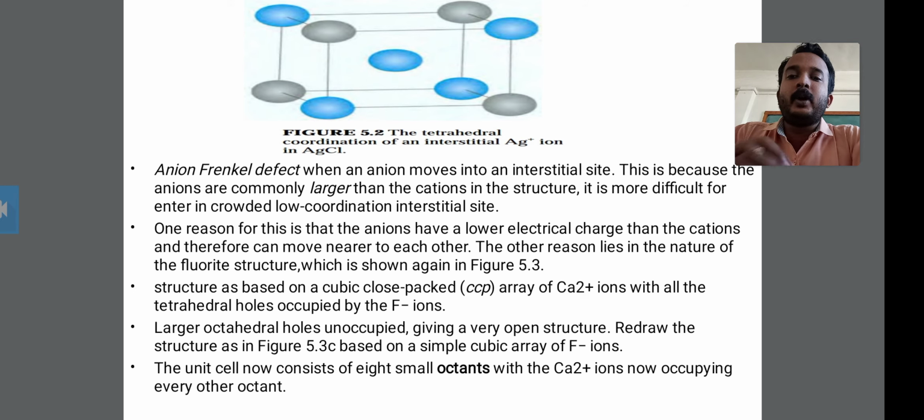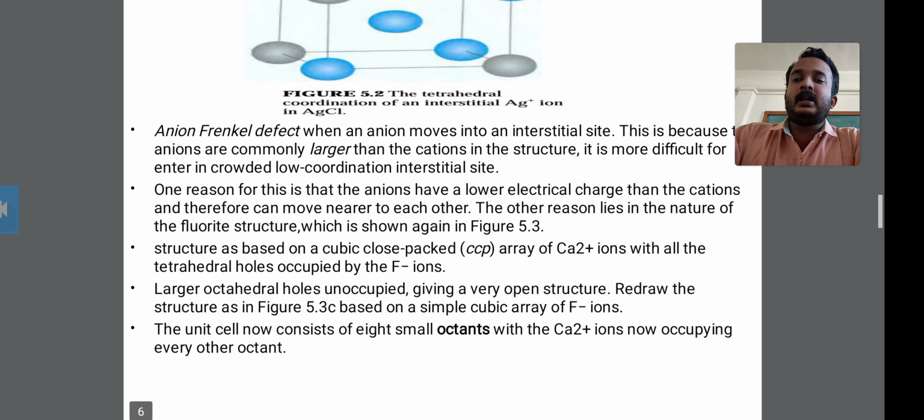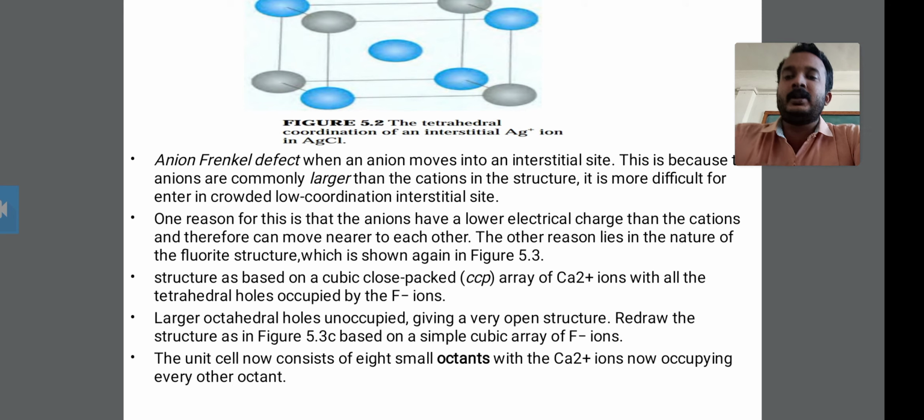It is more difficult for them to enter the crowded, low coordination interstitial site. Therefore this anion Frenkel defect is more difficult, as it must enter the crowded low coordination interstitial site, means this center's corner, that is a body centered cubic. Okay, this is the center.